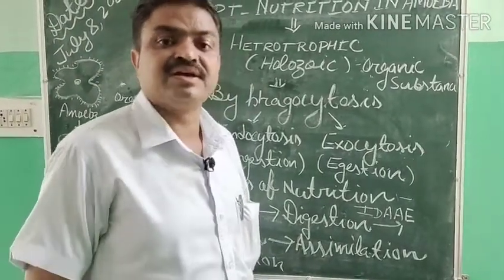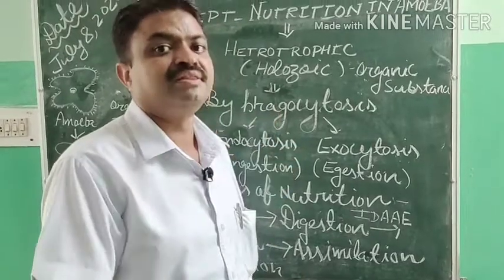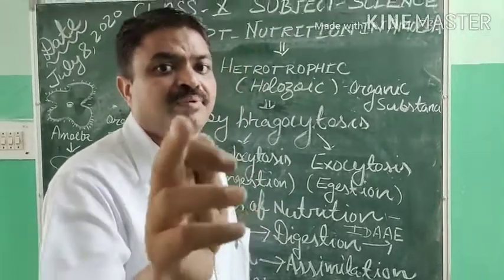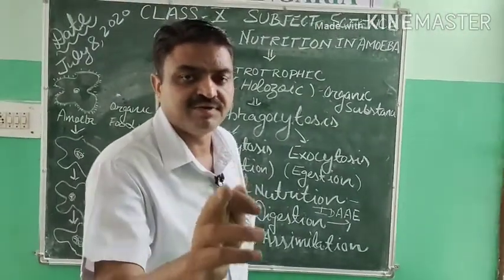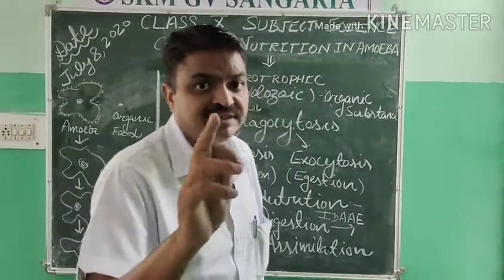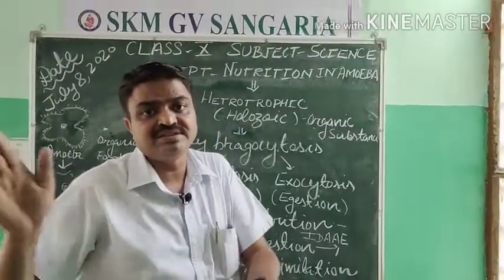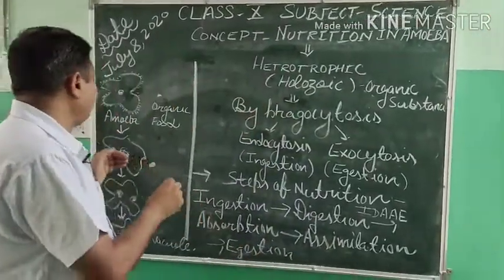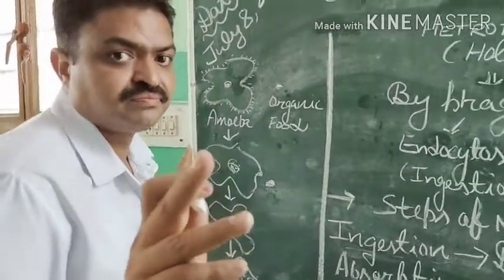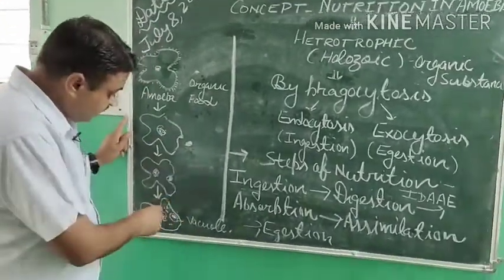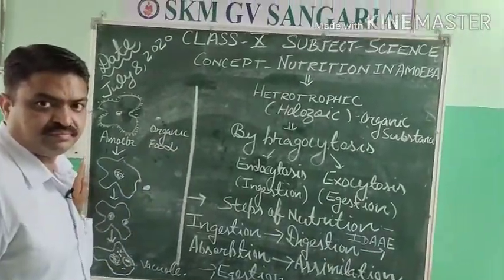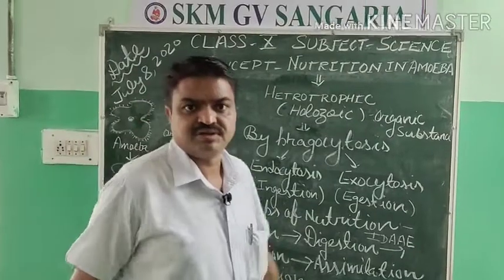That's why the vacuoles are known as the stomach of the amoeba, in which complex organic substances are converted into simpler organic substances with the help of digestive enzymes, and those digestive enzymes are secreted by the cytoplasm. Now, what are enzymes, students?